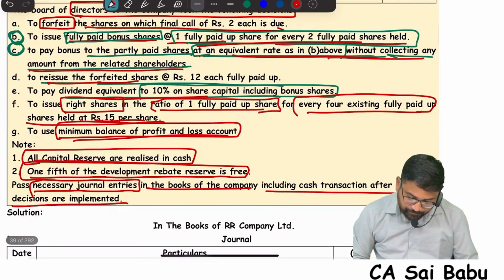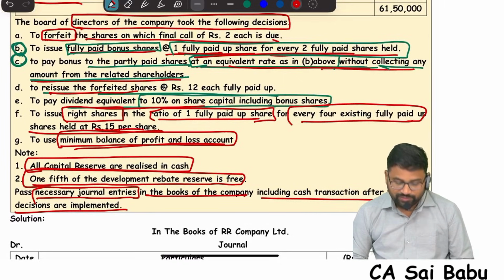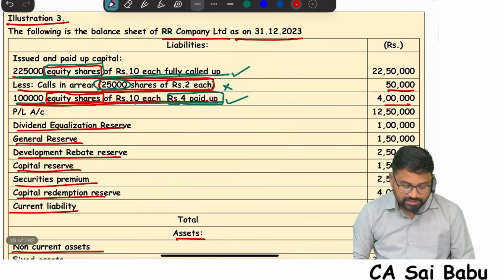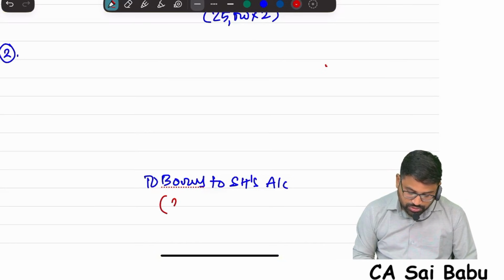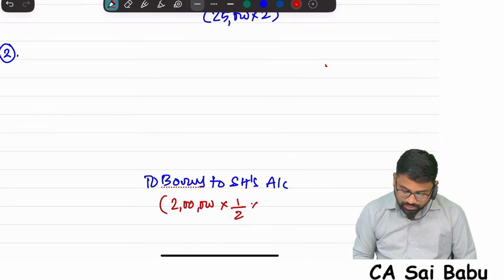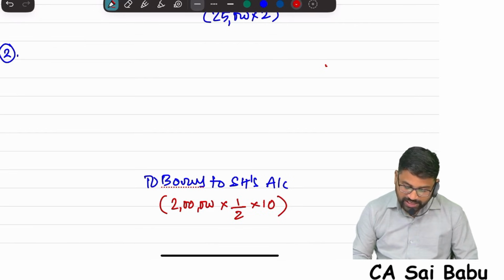For every 2 fully paid shares, 1 fully paid up share will be given. Total how many shares? 2 lakh 25 or 2 lakhs? 2 lakhs only, because out of 2 lakh 25 cancelled. So 2 lakh shares will be there, correct? What is the ratio? For every 2, 1 share will be given at 10 rupees each share. Therefore, the total bonus issue will be 10 lakhs.